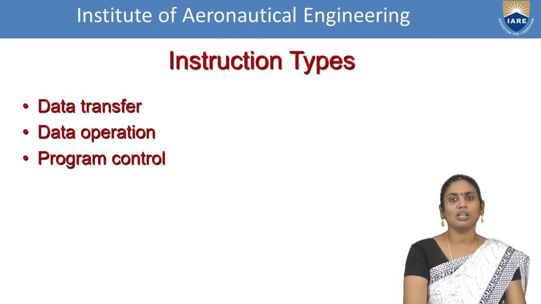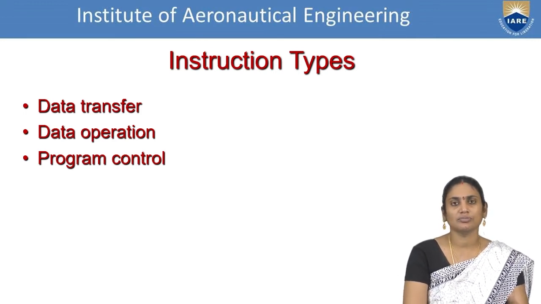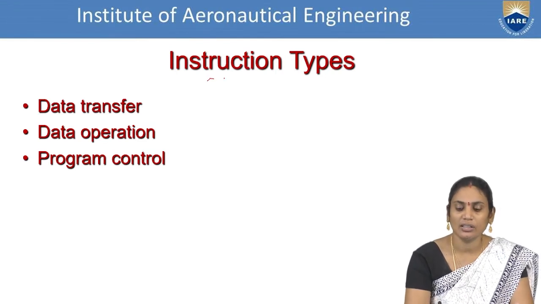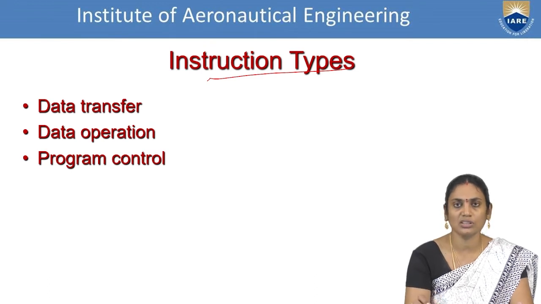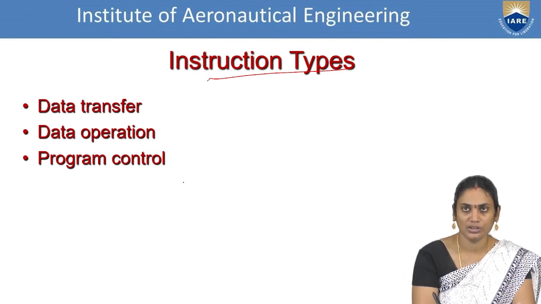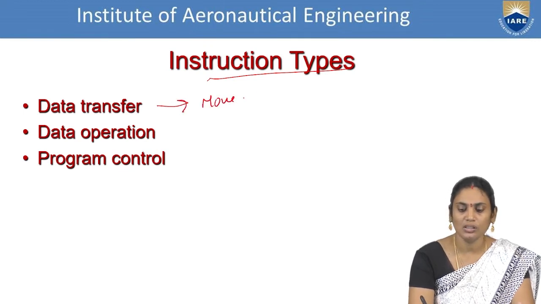Once you understood the meaning, you have to perform the conversion as it is. So in this context, we are saying that the instructions you are supposed to perform should possess some unique functionality. In order to understand that, we are going for 3 types of instructions. What are they? First one is data transfer instructions. That means movement of data, or move the data.